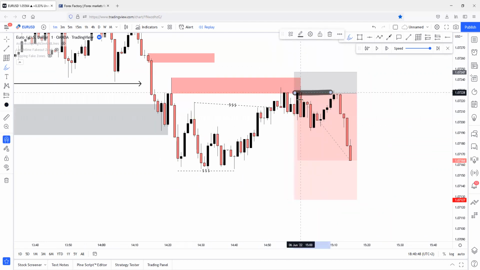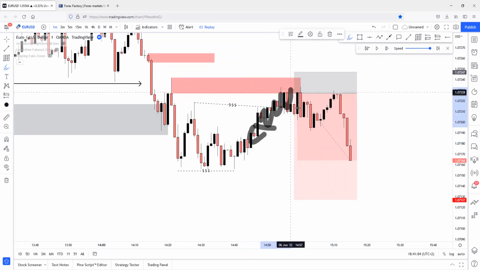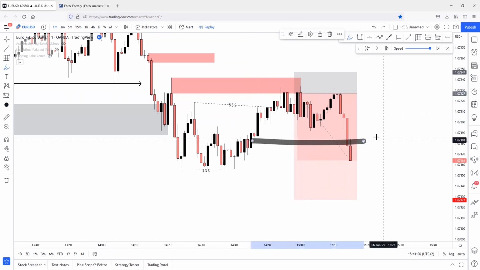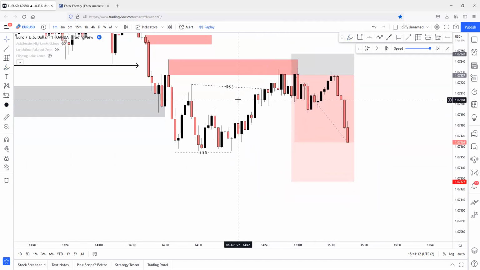I would keep it right here, because price has a chance to actually reverse on some kind of block right here. But after price not just sweeps the liquidity, but breaks below the last recent valuable zone. This was the last recent valuable zone, which has created this upside candle. And this zone isn't part of this liquidity, as you can see. And after a break of this zone, I will simply set my stop loss to break even. So our stop loss is running in break even.